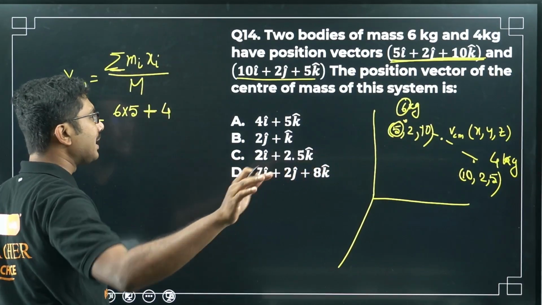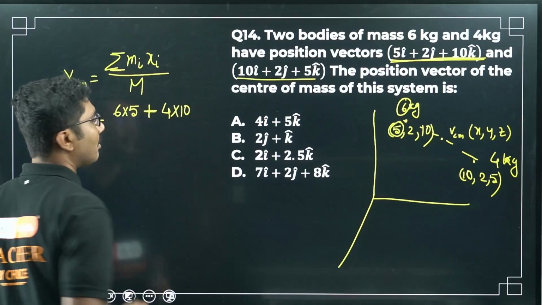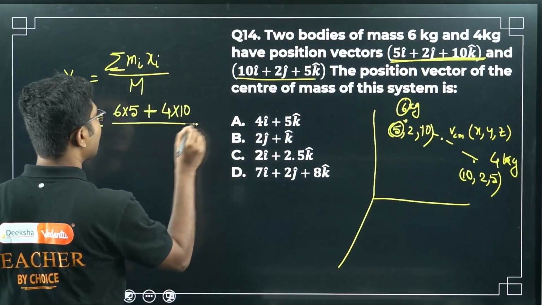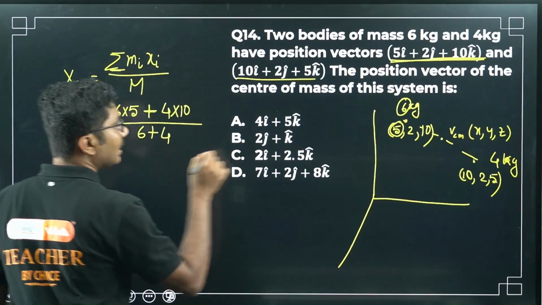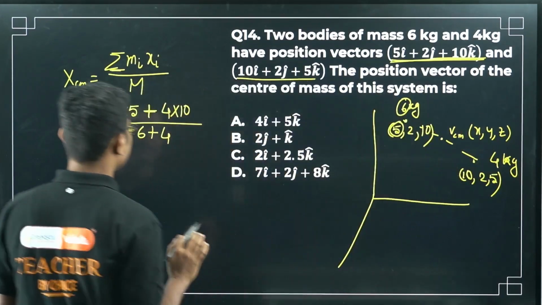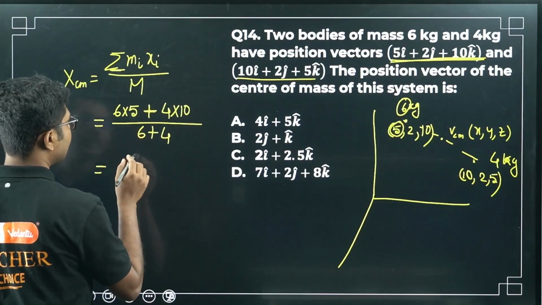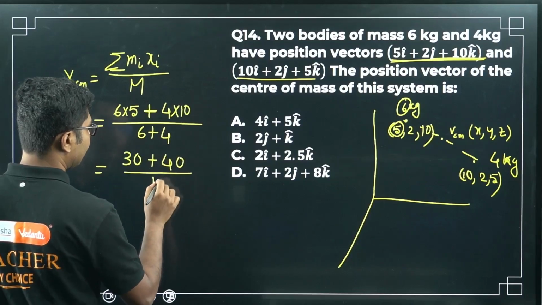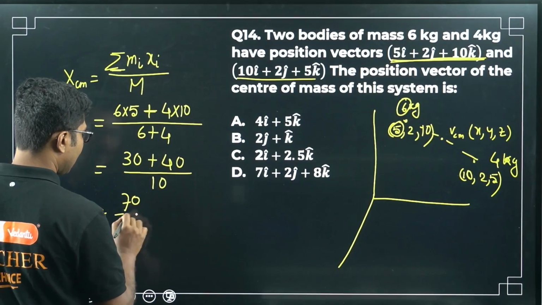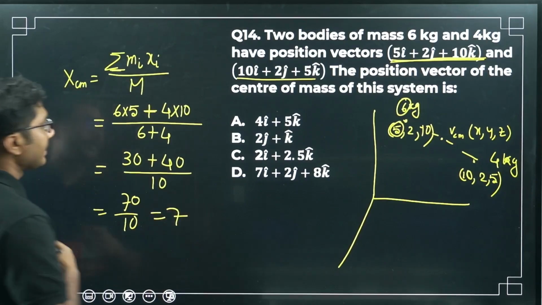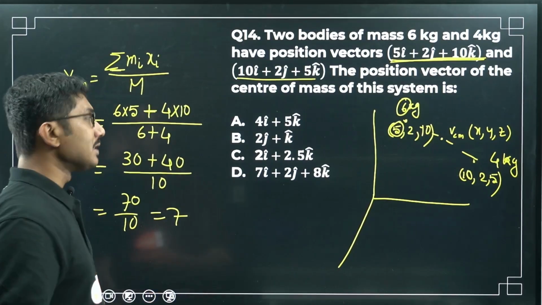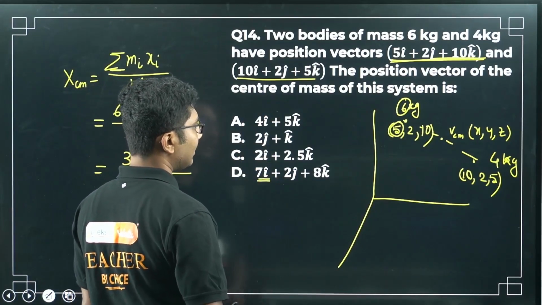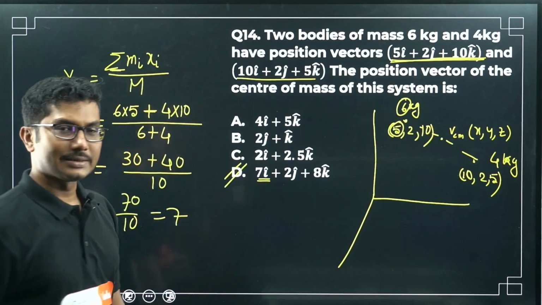That means however many masses are given, you have to multiply all the masses with their respective x coordinates and then divide by the total mass. Total mass is 6 plus 4. So 30 plus 40 divided by 10, that is 70 by 10. So you can see that the x coordinate is 7. Now you don't need to solve this question any further because in the given options only one option has 7, so you can blindly answer this is the correct answer.